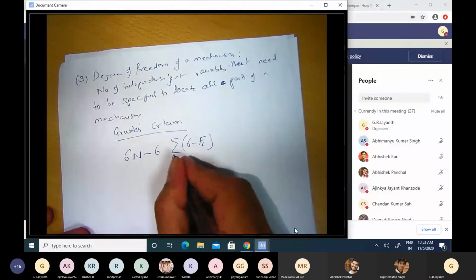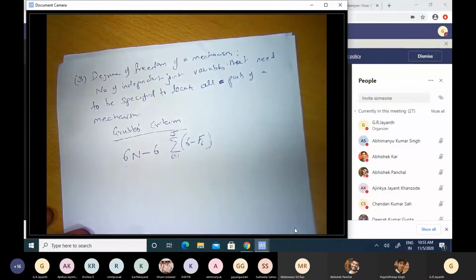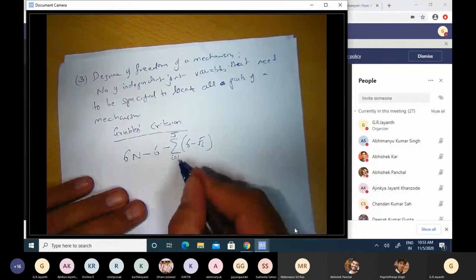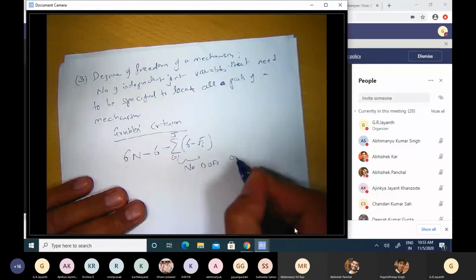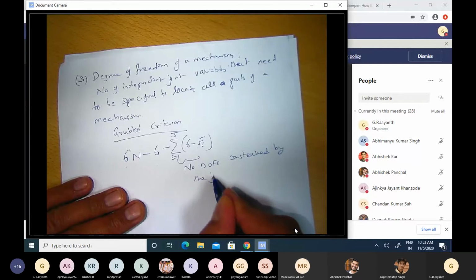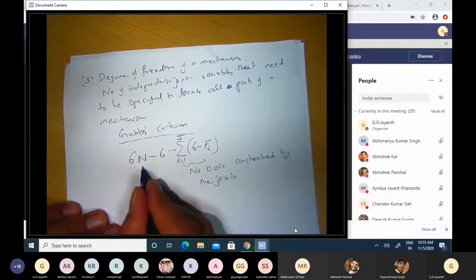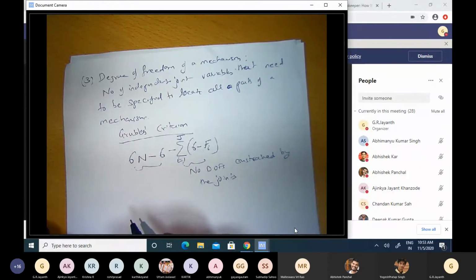So if I have j joints, I sum this from 1 to j and subtract that number, which is the number of DOFs constrained by the joints. Okay, so this is the total number of degrees of freedom available if one of the links, one of the rigid bodies, is fixed.